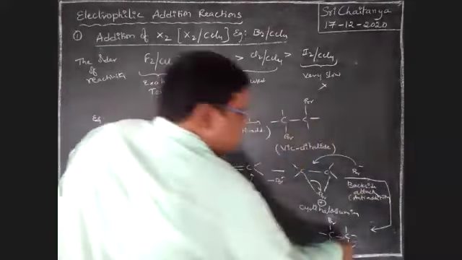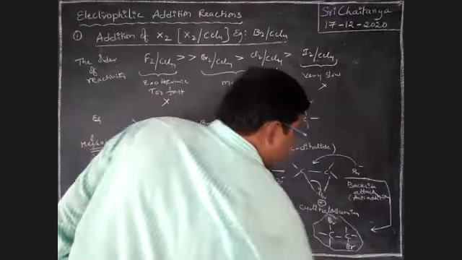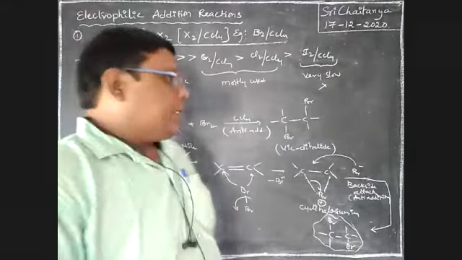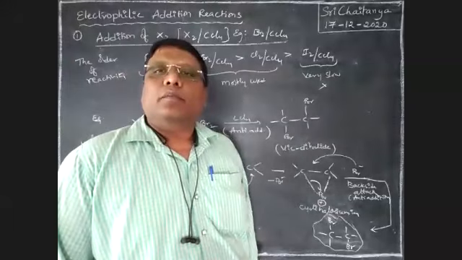This is our product. It is nothing but anti-addition. It is very, very important.